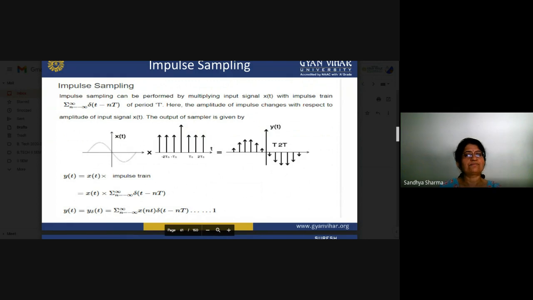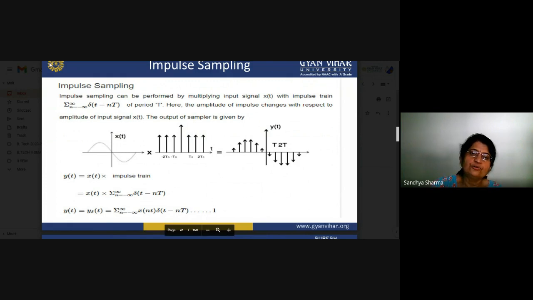In this type of sampling, your modulating signal x(t) is multiplied by the impulse train. The basic formula of the impulse train is the summation of n equal to minus infinity to plus infinity of delta(t minus nTs). That is the basic definition. After multiplying this impulse train with your modulating signal, you will receive y(t).